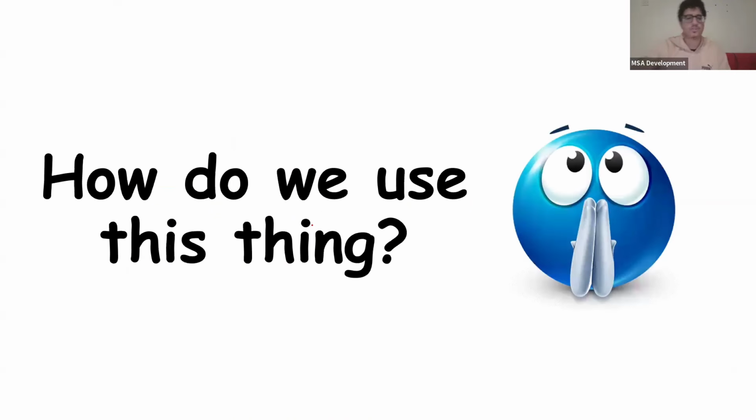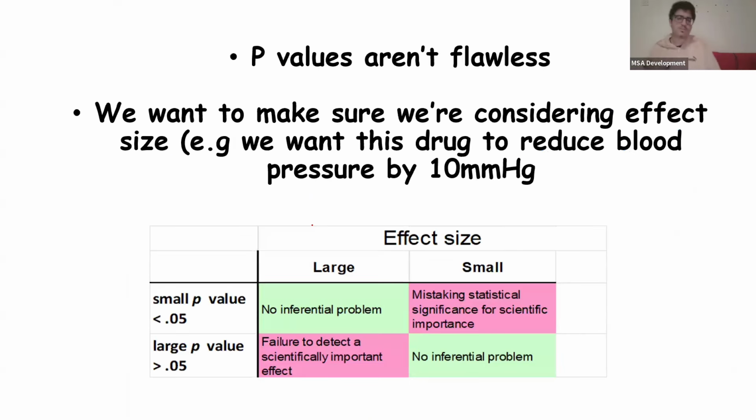Tamam? So how do we use this thing? Well, first off, I just want you guys to know that p-values aren't flawless, okay? P-values have flaws, and we want to make sure we're considering effect size. So for example, if we're looking at a drug and its effect to reduce blood pressure, we want to make sure it's reducing blood pressure by a clinically significant amount, like for example, 10 millimeters mercury, okay? If a drug is statistically significant, but it's only decreasing blood pressure by 3, what's the point of it? You know what I'm saying?